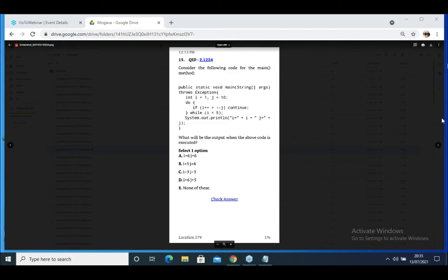Condition is false means it will not take a default value because it's a local variable. Global variable has the default value. Okay. Local variables do not have a default value.